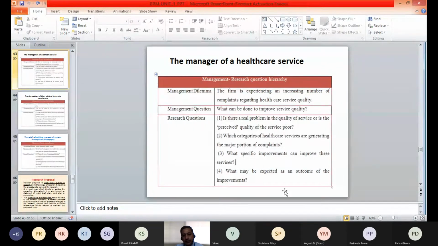Fourth is, what may be expected as an outcome of the improvement? So if we identify that this particular improvement needs to be done, and we implement that improvement in that particular service, will the customers or the patients be satisfied with that improvement or not? That is our fourth research question. What may be expected as an outcome of the improvement? Whether the customers will be satisfied or not, whether the issue will be resolved.